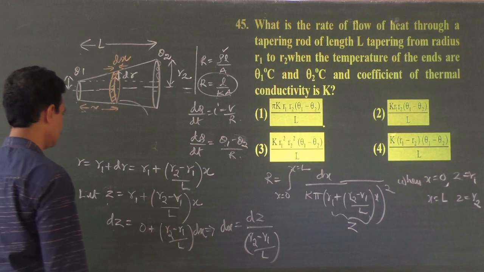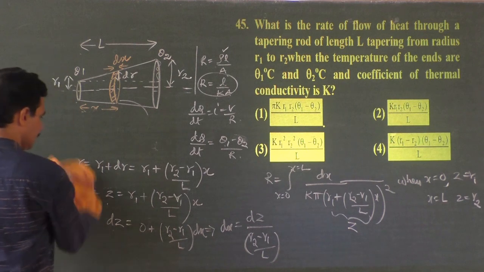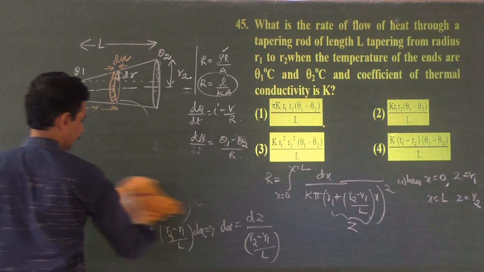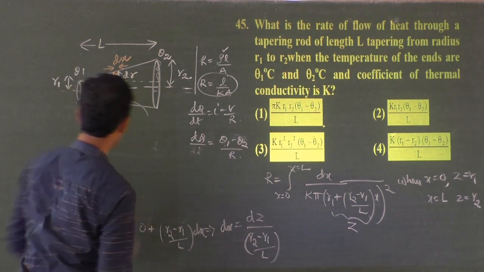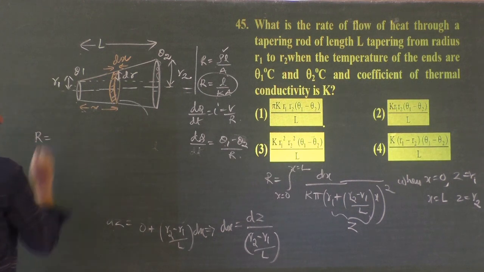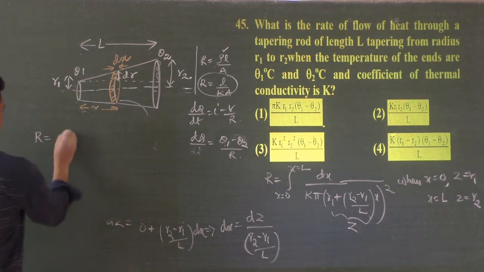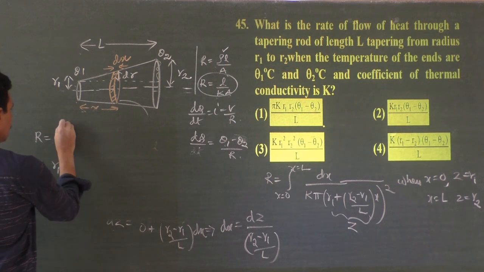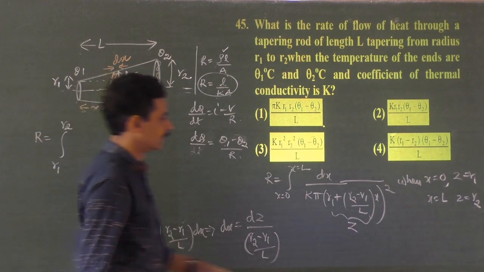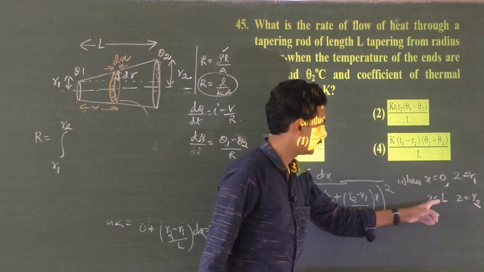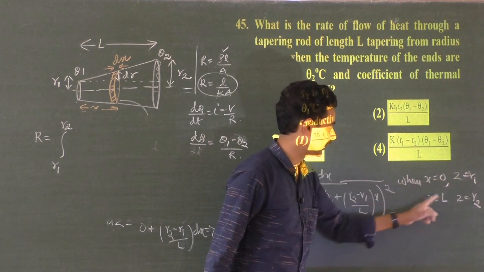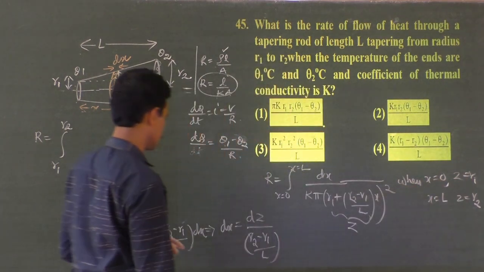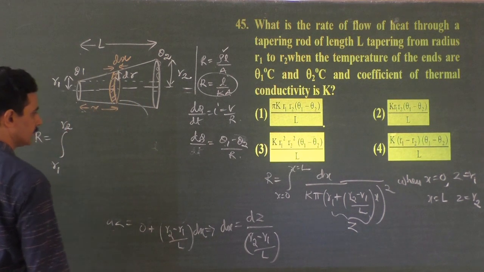So shall I substitute the value now? Shall I rub this? Okay, I will rub this one. Now what happens to the total thermal resistance? R is equal to integration from R1 to R2, isn't it? Right? When x equal to 0, z equal to R1. When x equal to L, z equal to R2. So 0 to L becomes R1 to R2.